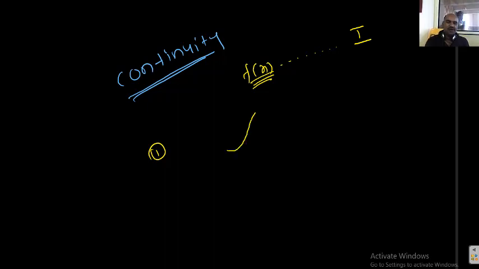Continuity of a function. What is the meaning of continuity of a function? A function f of x is said to be continuous in the interval I. What is the meaning of that? Overall meaning is, you want to draw the graph of the function f of x in the domain I. Without lifting our pen, you can complete its graph. Then the function is said to be continuous function in that interval.